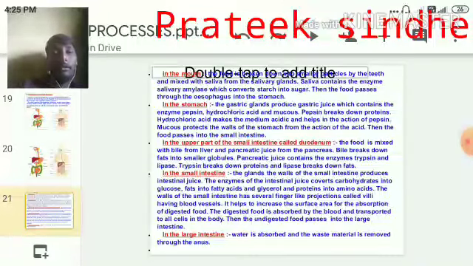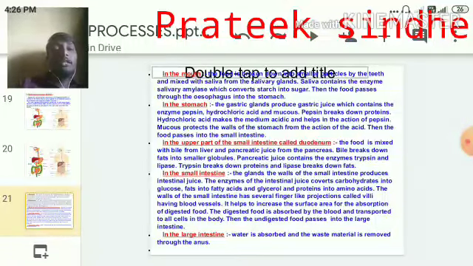The bile is released from the liver. The liver is one of the biggest glands, which produces bile juice, and pancreatic juice is produced from the pancreas. Bile juice will act on lipids, and pancreatic juice will act on things like trypsin as well as lipase.